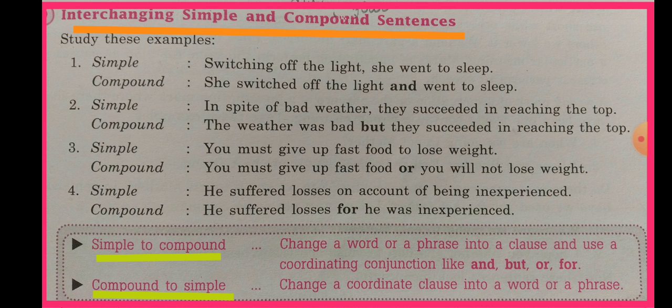So this is how we will change compound into simple. We will remove the conjunction and the coordinating clause, and in place of the coordinating clause we will write a word or phrase. So this is the interchange of simple and compound sentences, and how to transform these kinds of sentences into each other.